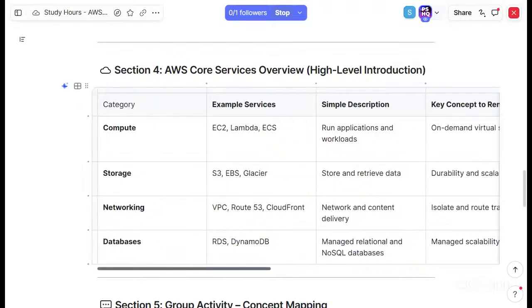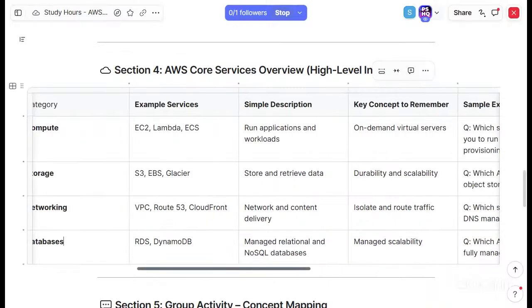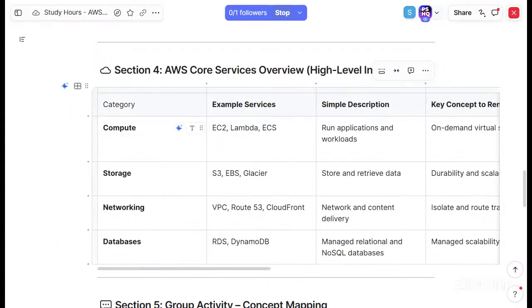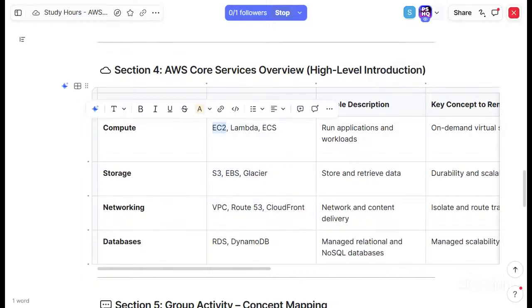Yeah, so basically there are these primary services: a lot of services for compute, a lot of services for storage, networking, databases. EC2, Lambda, ECS, all these are services. You can think of these as, in case you want to build some application, you need a PC, you need RAM, you need some data. Exactly, a server. EC2 is like your virtual server, where you'll get some CPU, you'll get some RAM. On top of it, you can build whatever you want.